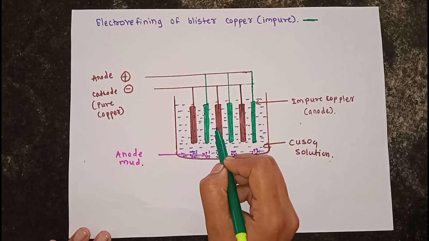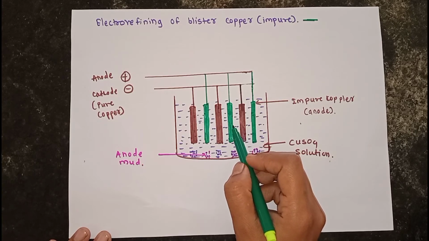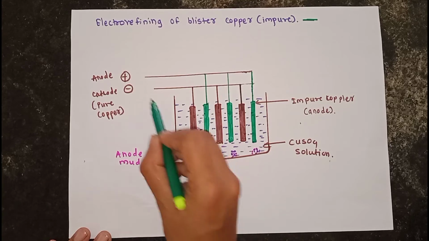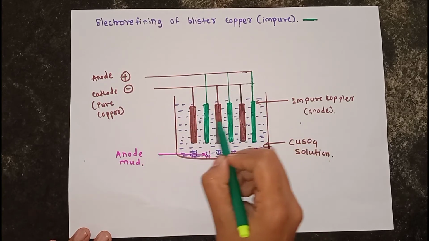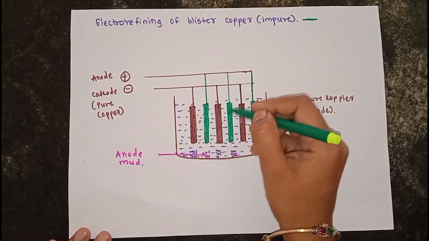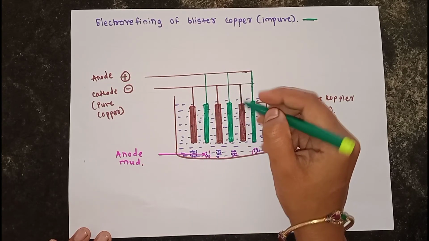A thin pure plate of copper is made as the cathode.